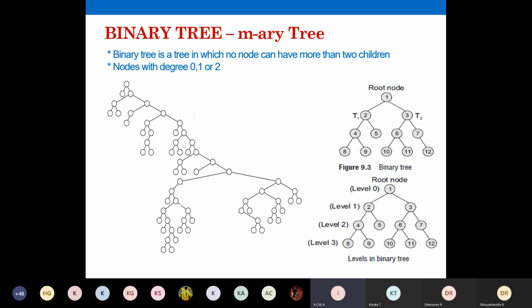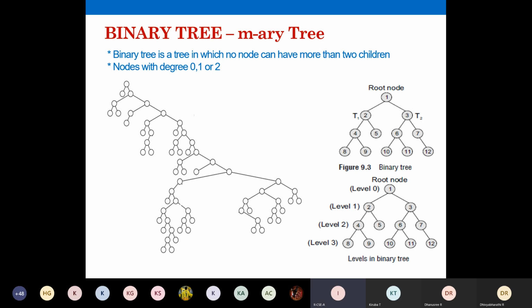So the rule for your binary tree is this one. A binary tree means at most it can have 2 children, either 0, 1, or 2. This is the only rule you are going to remember. For a binary tree, the only rule is at most 2 children. This is the only statement that is defined for a binary tree. Other than that, the level, depth, height, and all, it's common. The only rule is the number of children. You can have maximum 2 children for a binary tree.